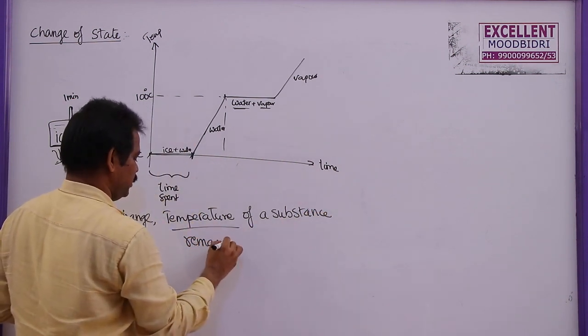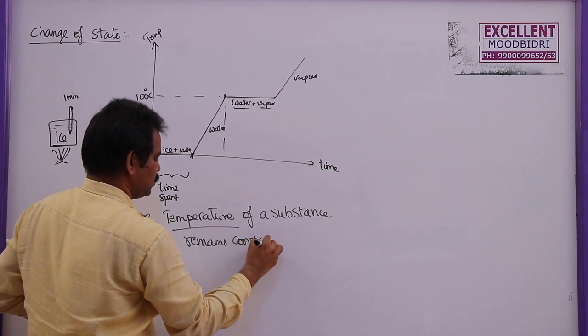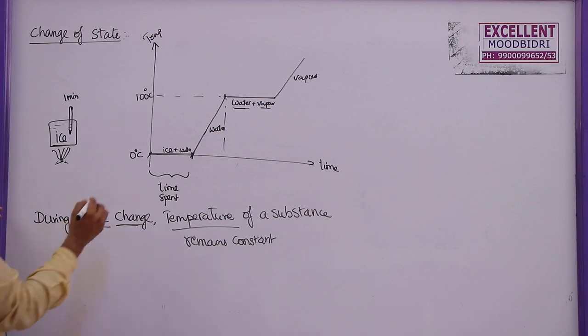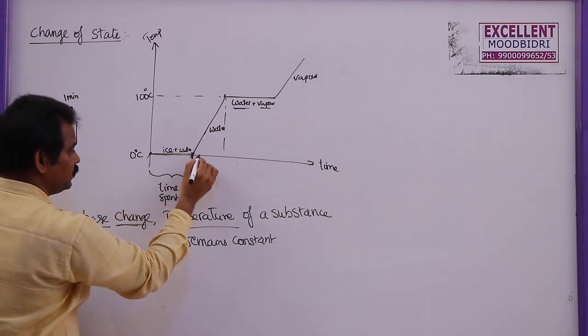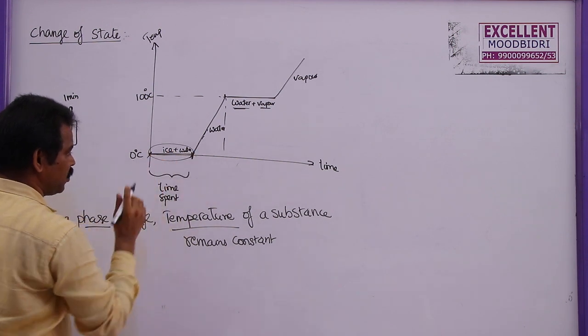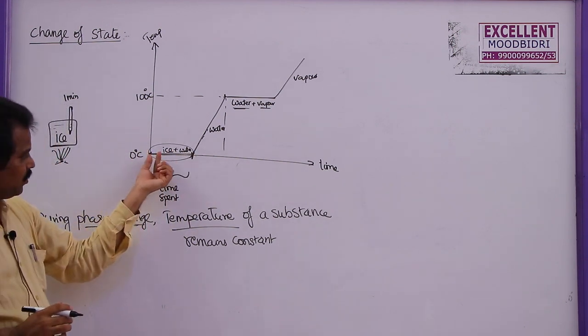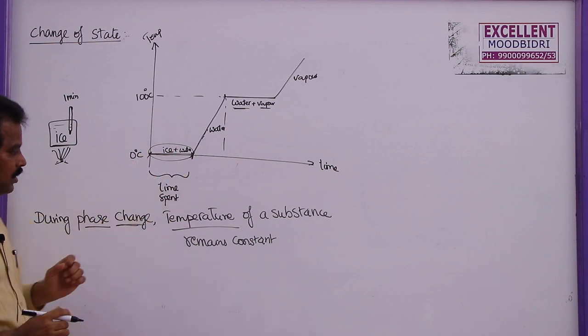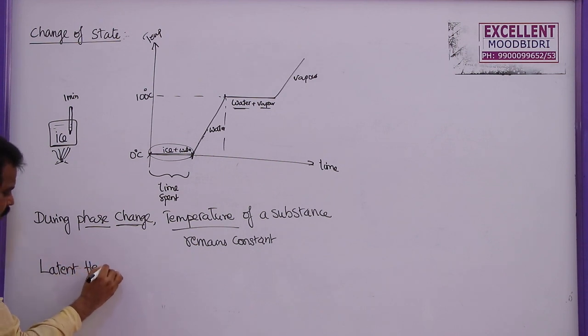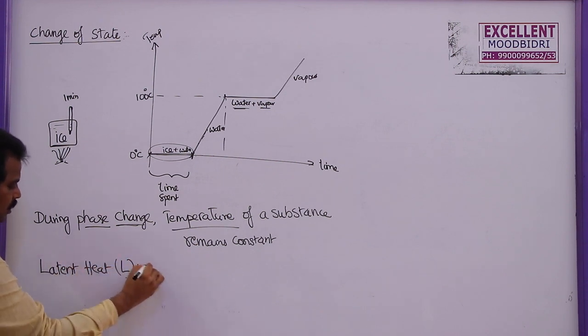Remains constant. So it is called a constant temperature process. Now, after that, with the time temperature increases. So the quantity of heat required to convert this ice into water is called latent heat of fusion. So what is meant by latent heat? We denote this with the letter L.